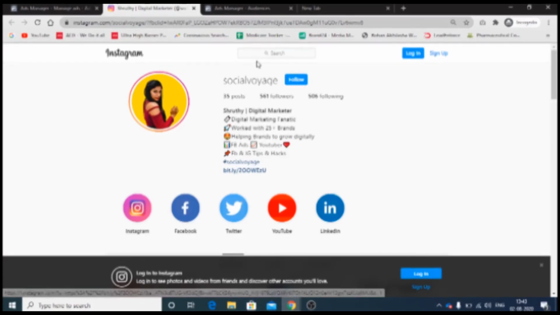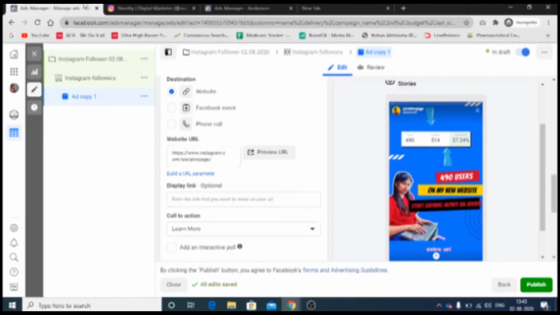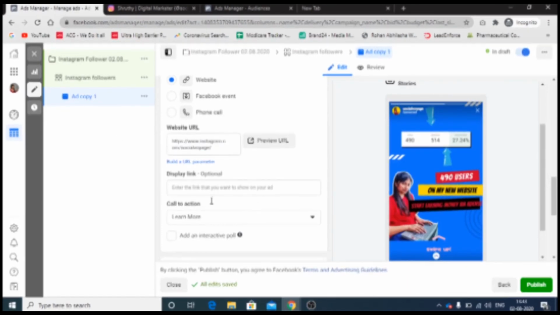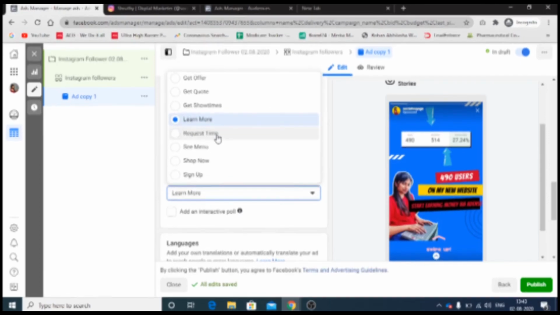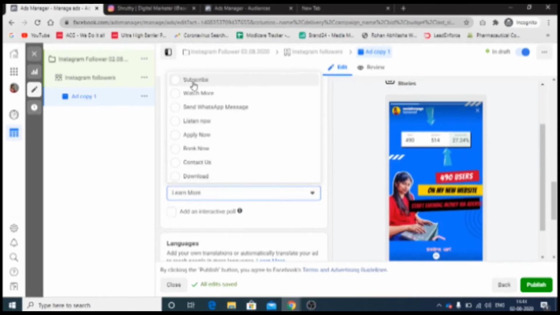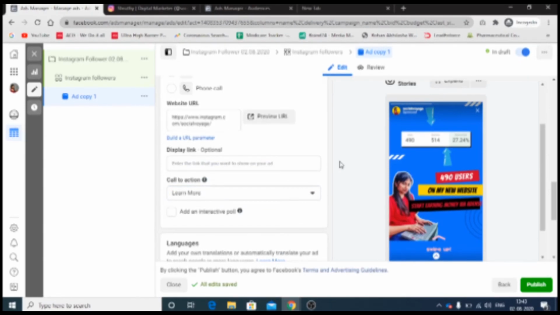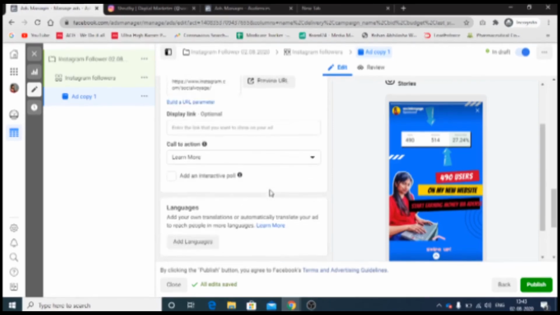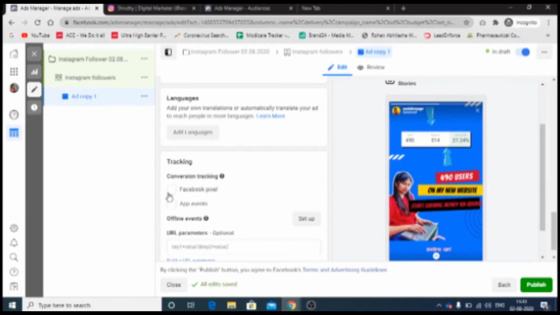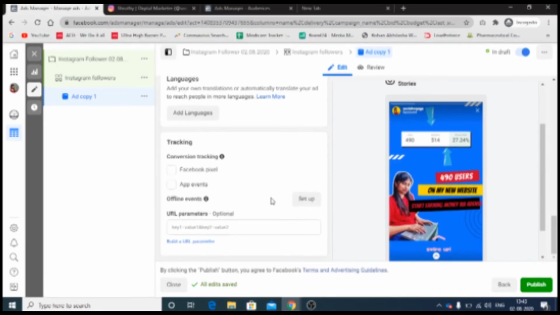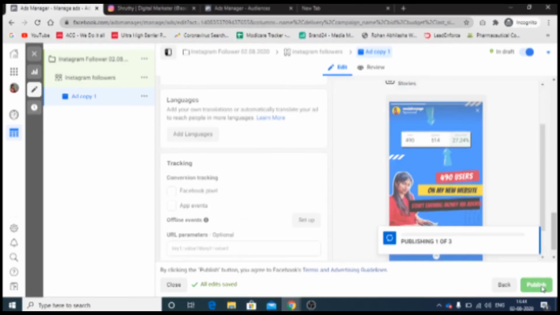If you want to change the display link, you can do it. It is optional, so leave it blank. Here actually there's a mistake, not a mistake, but I believe Instagram should put a follow or visit profile option over here, because we can do Instagram ads via Facebook, right? So here I'll just choose the learn more option. We don't need conversion tracking or a pixel code because it is on Instagram. If it was on my website, I would have enabled tracking with the Facebook pixel. So I believe it is done. Now you just have to see the result. I'll just publish it.